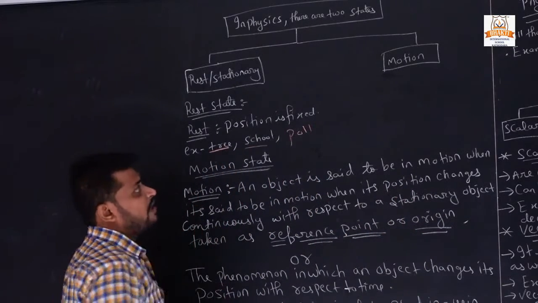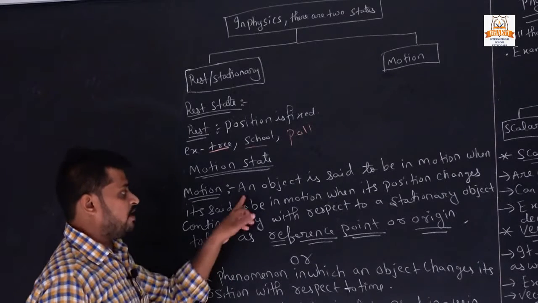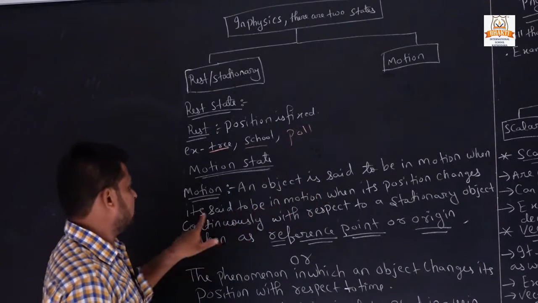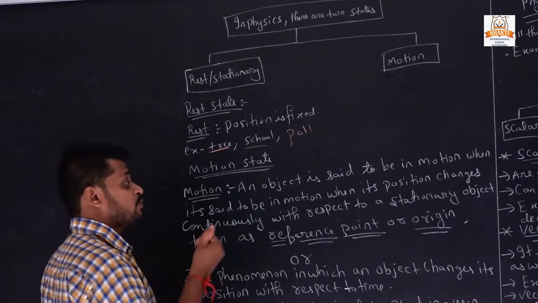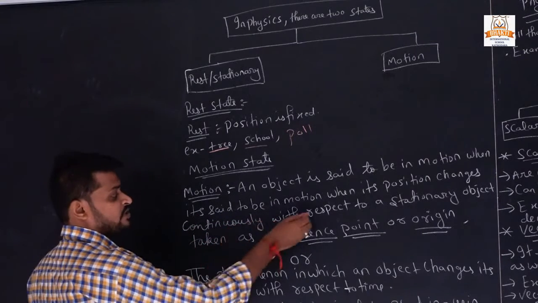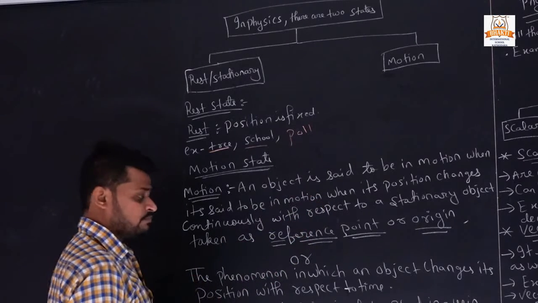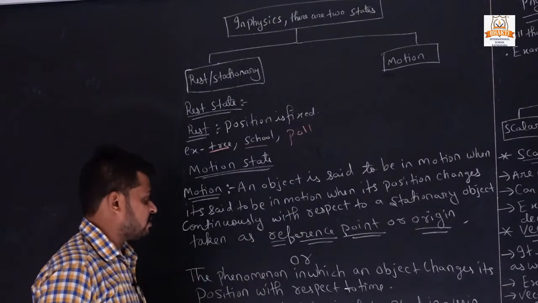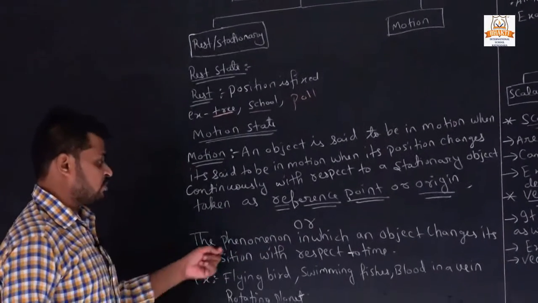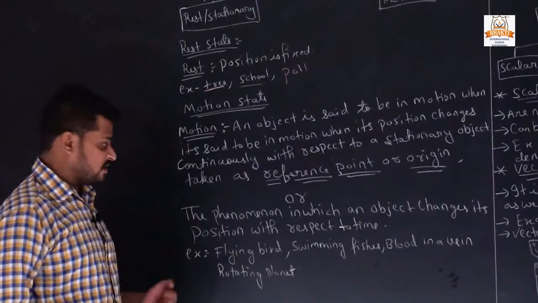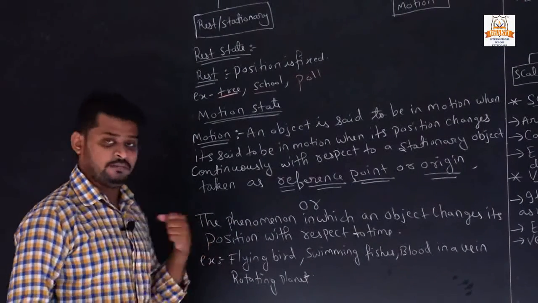The second type of state is motion. What is motion? An object is said to be in motion when its position changes continuously with respect to a stationary object taken as a reference point or origin. The second definition of motion is the phenomenon in which an object changes its position with respect to time. Examples: flying birds, swimming fishes, blood in veins, rotating planets.